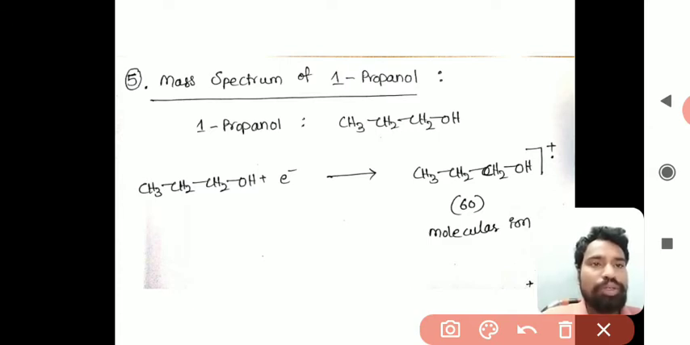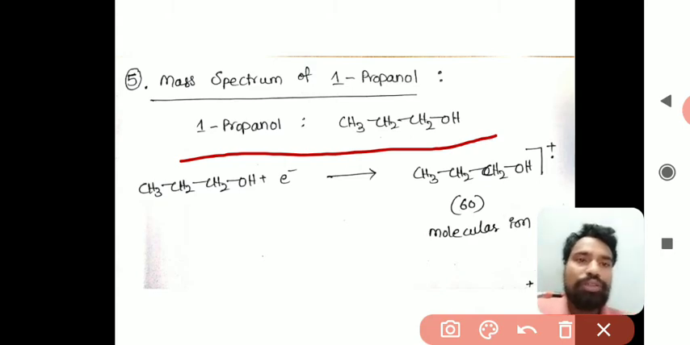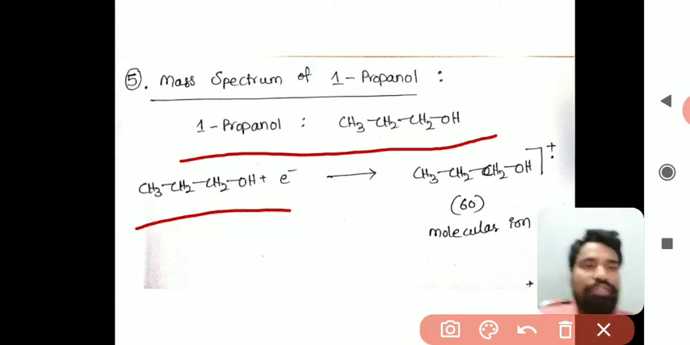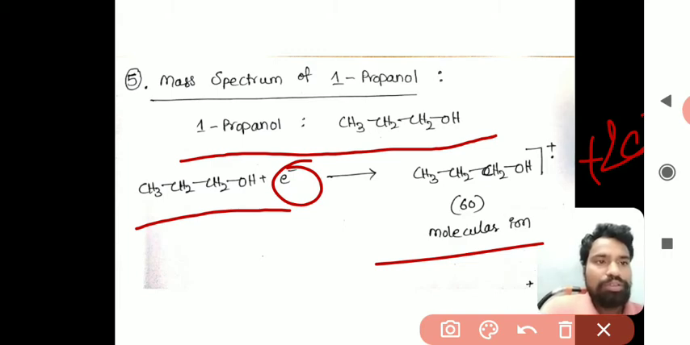So we are going to observe one molecule from the alcohol group, that is the OH hydroxy group. Here 1-propanol is CH3, CH2, CH2, OH. When 1-propanol is bombarded with an electron, it forms the 1-propanol radical cation. 1-propanol means the OH group is at the first carbon. So the 1-propanol radical cation is formed plus 2 electrons are evolved.